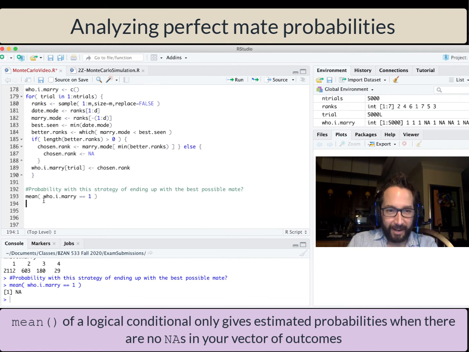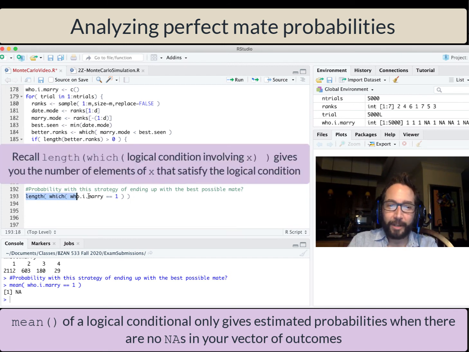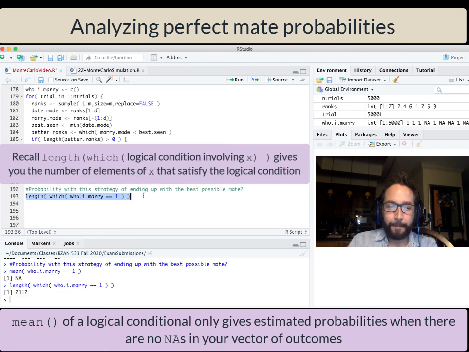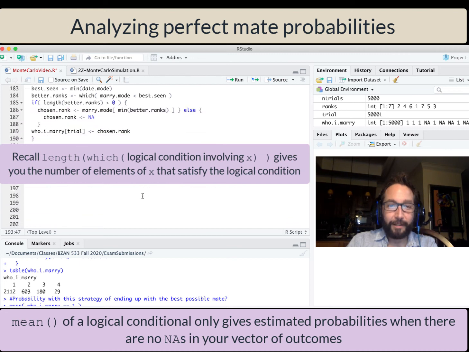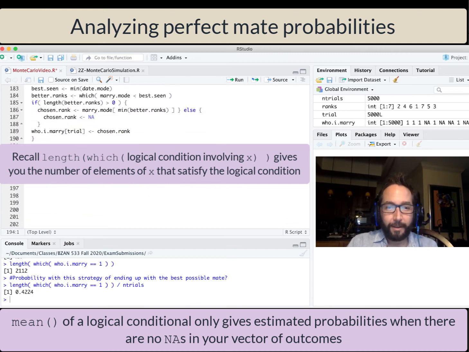So in this case, what I'm going to do is do the old-fashioned length which to manually count those up instead, because mean isn't really set up to handle NAs all that great. Let's actually do length which, who I marry equals 1. That tells me there's 2112. We got that right there. And we'll divide that by n trials to get the fraction of elements that were equal to 1. So about a 42% chance of ending up with the overall best choice.